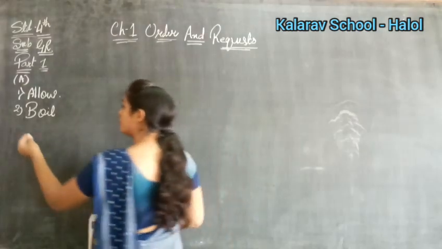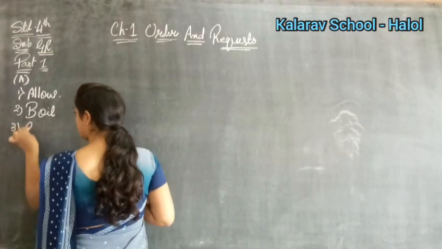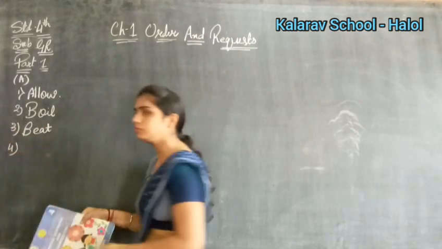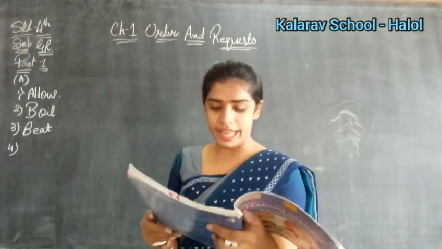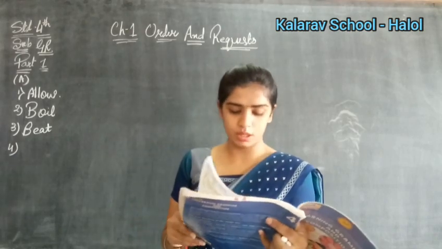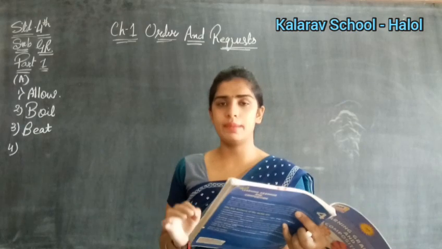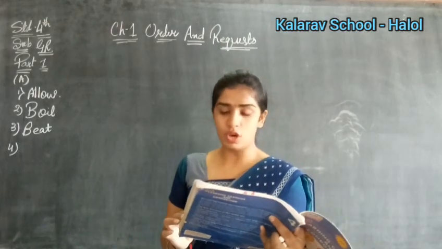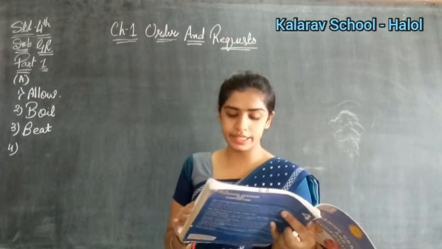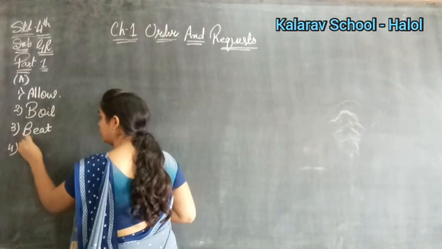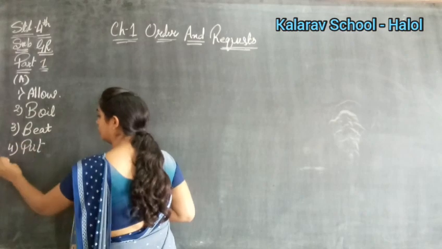Beat the egg. B-E-A-T. Now the fourth one, dash the garbage in the dustbin. So what do you have to do? We have to put the garbage in the dustbin. We always throw the dirty things in the dustbin, right? So you have to write here, put.